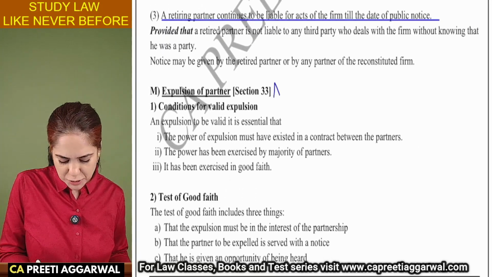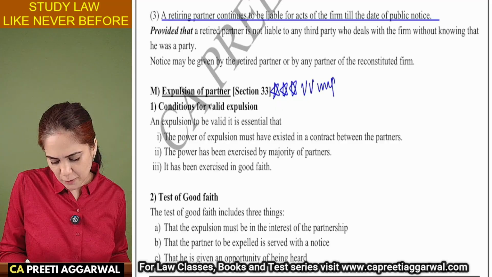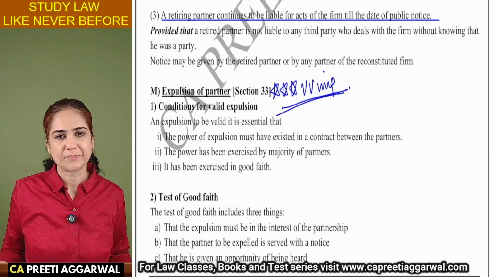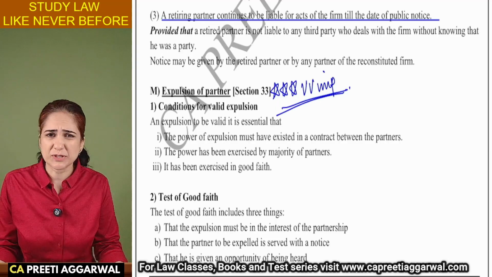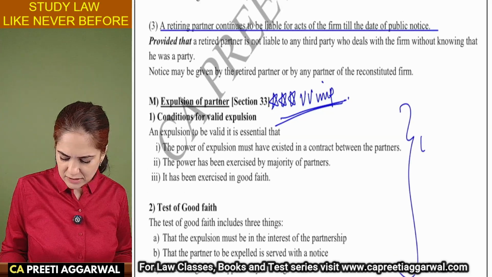Expulsion of partner, section 33, very, very important for exam. Why? A case-based question is asked, but you're expected to write all the theory only. So please learn.